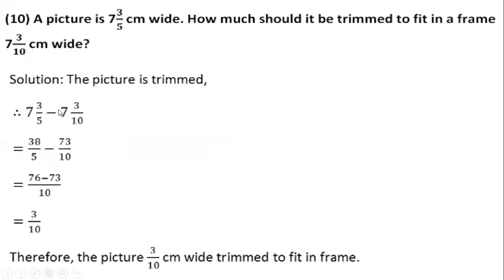We'll subtract 7 3 by 5 minus 7 3 by 10. 7 5s are 35, 35 plus 3 gives us 38. 7 3 by 10: 10 sevens are 70 plus 3, 73 by 10. The LCM of 5 and 10 would be 10. 38 multiplied by 2 gives us 76. 76 minus 73 by 10, that is 3 by 10. Now we are really good.